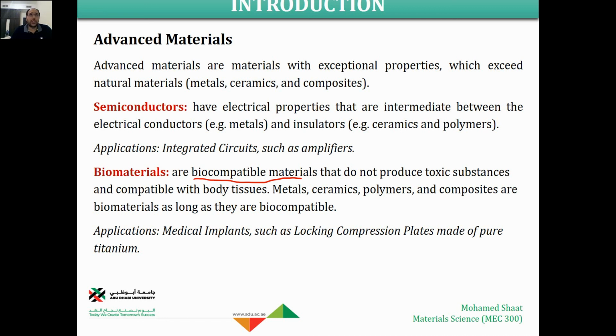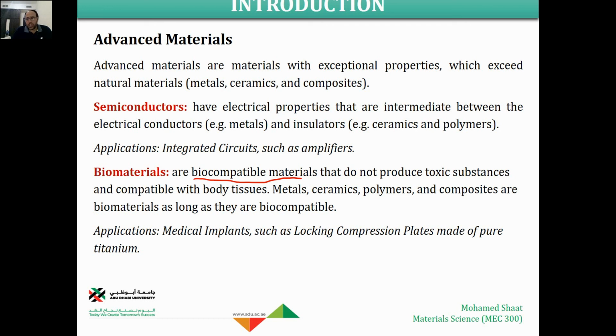A biocompatible material means that when we use it in biological tissues, like the tissues of the human body or animals, it does not produce any toxic materials. So we say these are biocompatible materials, or biomaterials. Also, a biomaterial could be a material that can be produced by biological interactions or biological reactions, like we can produce them using biological things. So this could also be considered biomaterials.